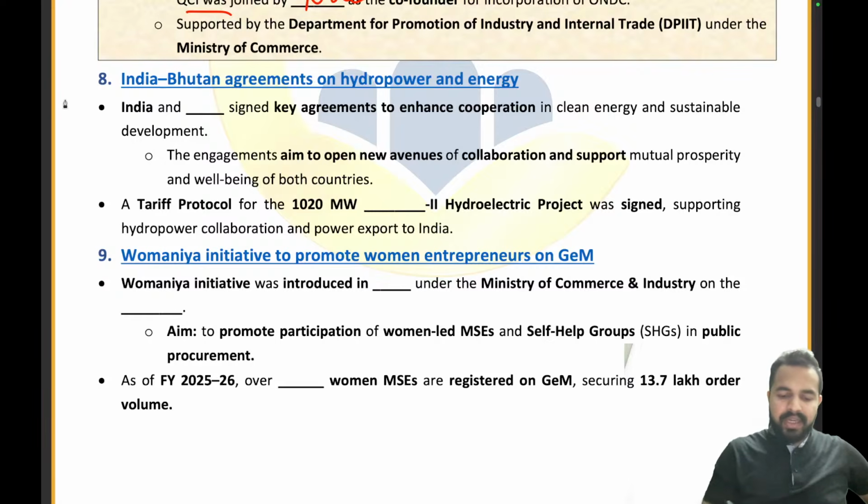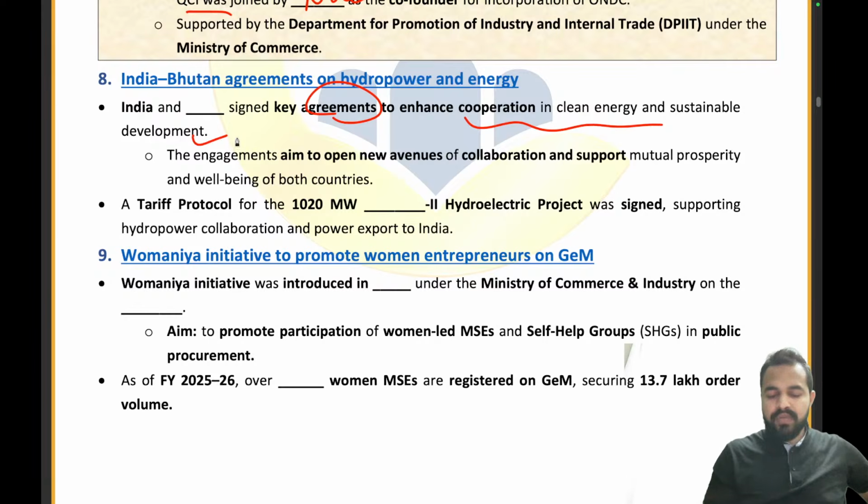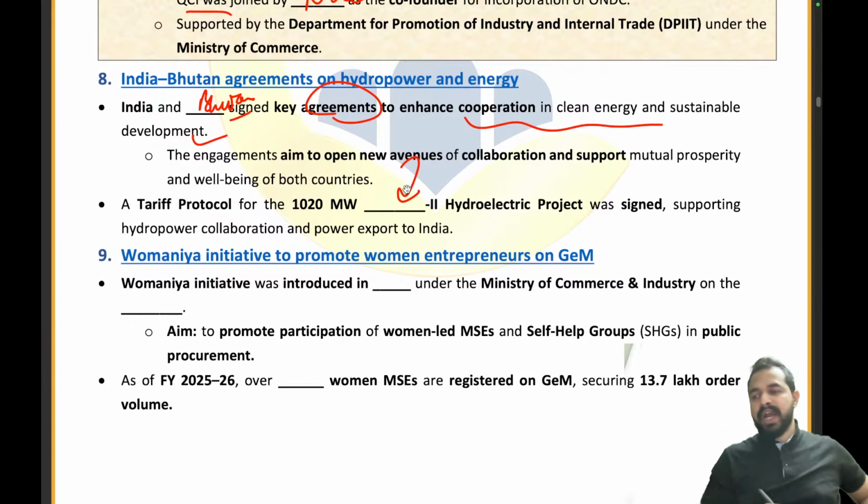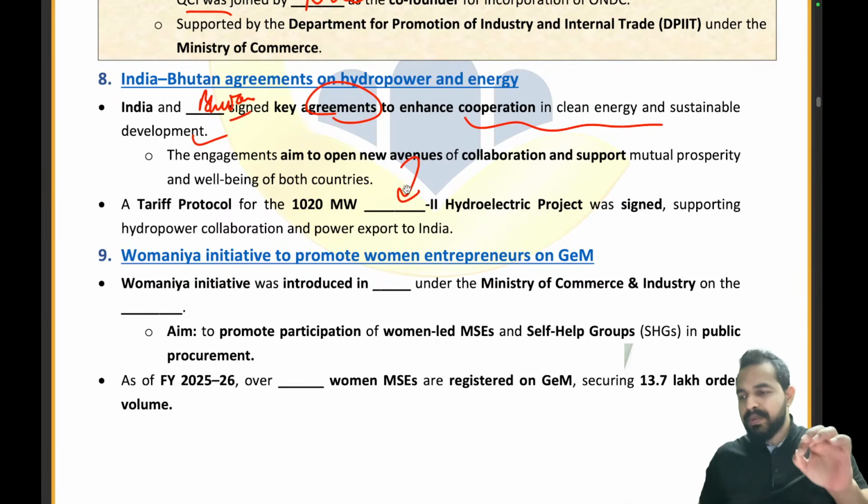India has signed an agreement to enhance cooperation in clean energy and sustainable development with which country? That is Bhutan. Now I asked you what is the name of that hydroelectric project. I specifically told you to remember the name of that particular project.